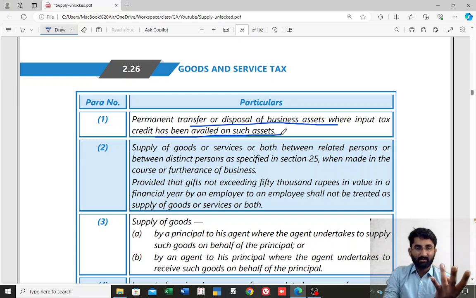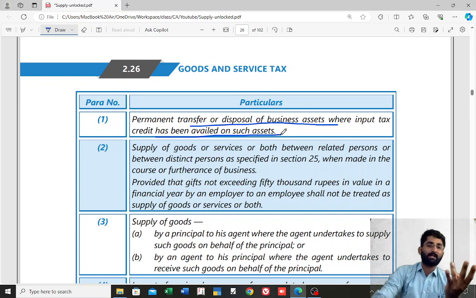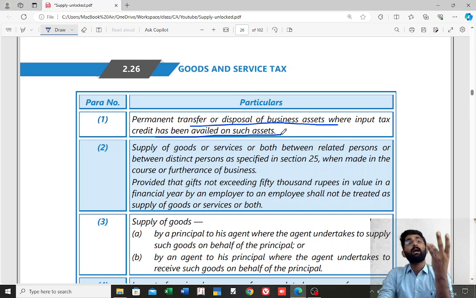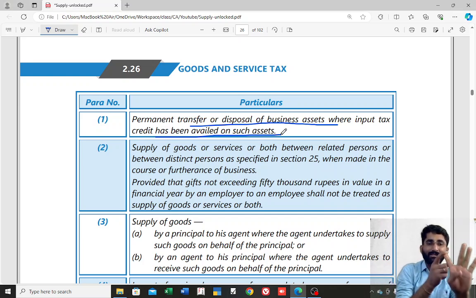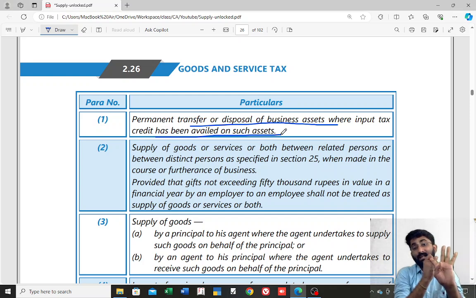Agent: the supply of goods by principal to agent or by agent to principal. So that we will discuss. And I, importation of service. These are the 4 items. Permanent transfer or disposal of the asset on which ITC has been availed. If you have availed the ITC, only then it will be considered as supply.